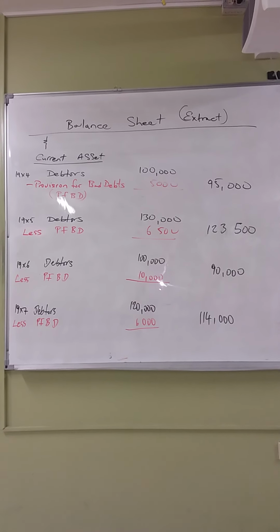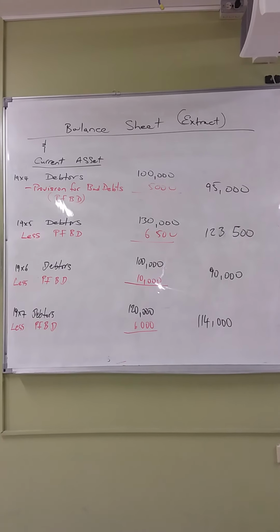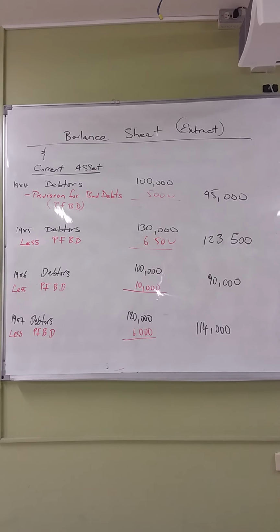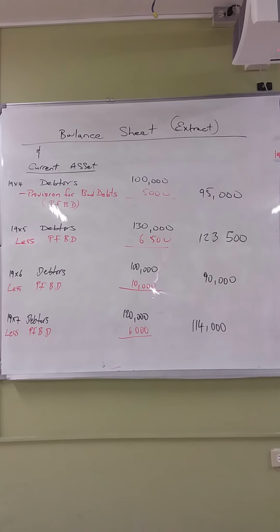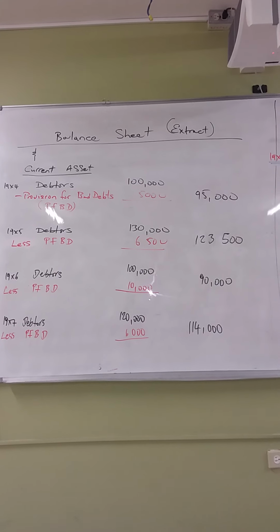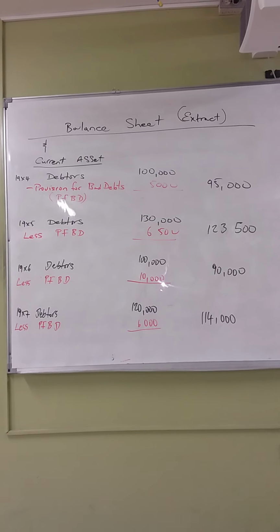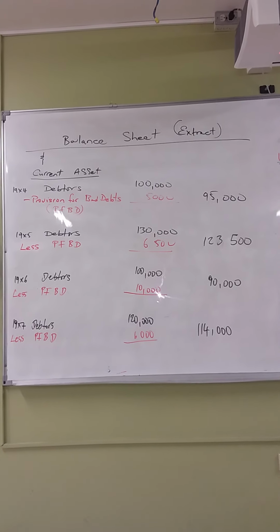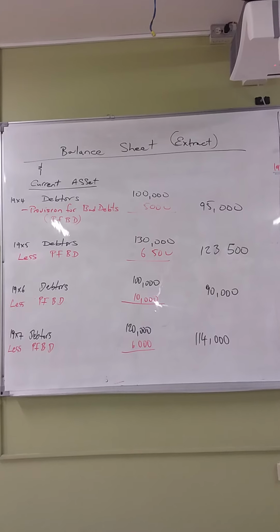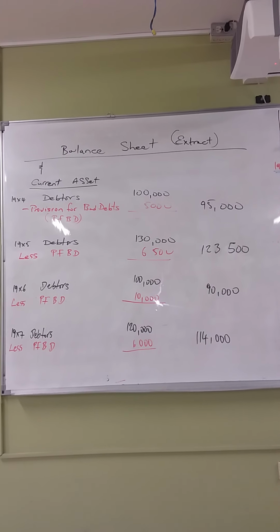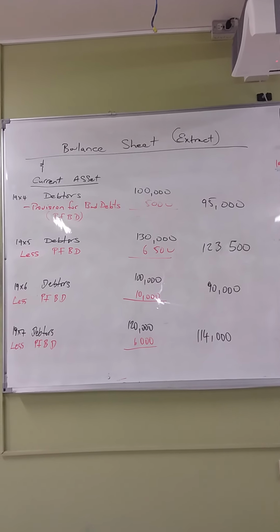Now for the year 1995, your debtors was 130,000. And you less the PFBD, which is your provision for bad debts. Now remember that we're talking about your total provision for bad debts now, not the increase amount. For 1995, it was 6,500. You had 5,000 from the year before, and the increase amount was 1,500, so that gives you a total of 6,500.